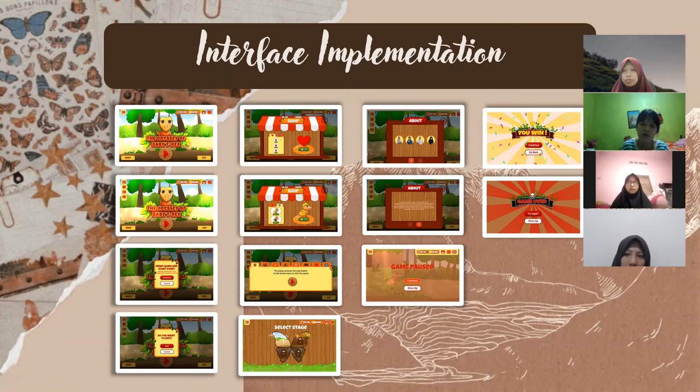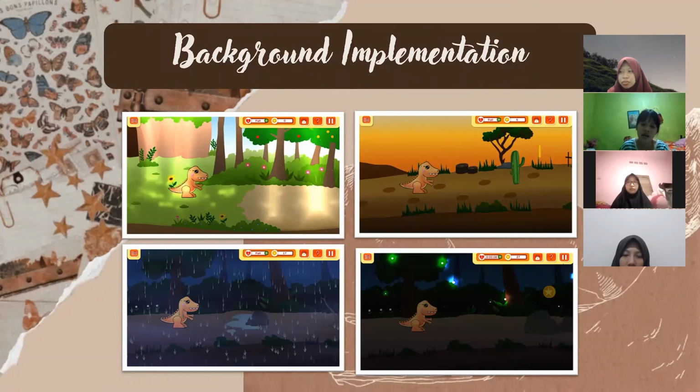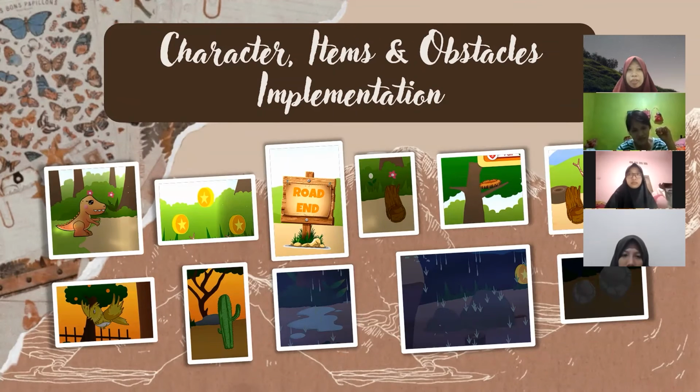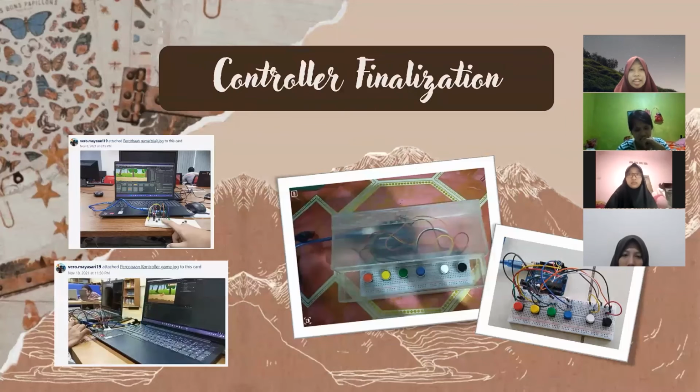Next, the following is the implementation for the interface. Next, the next part will be explained by Risa. Okay, next, the following is the implementation for the background, and then next, the following is the implementation of the character, items, and obstacles. And then next, the following is the finalization of the controller.